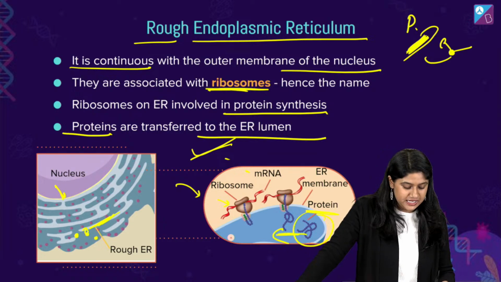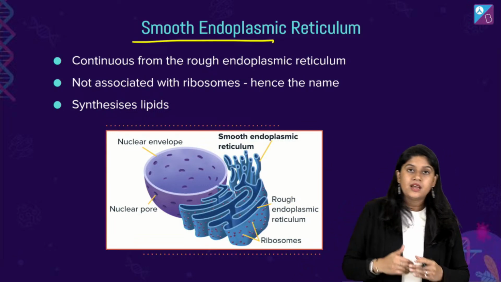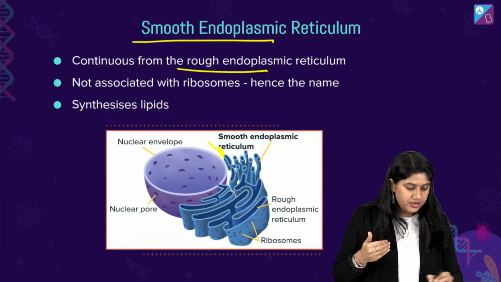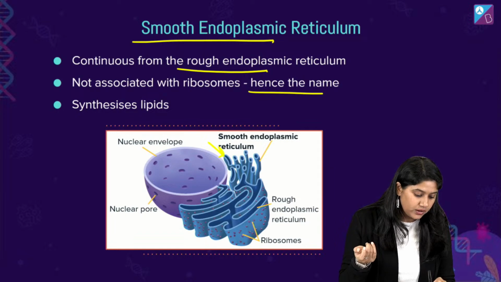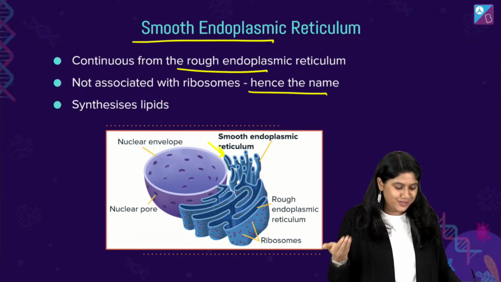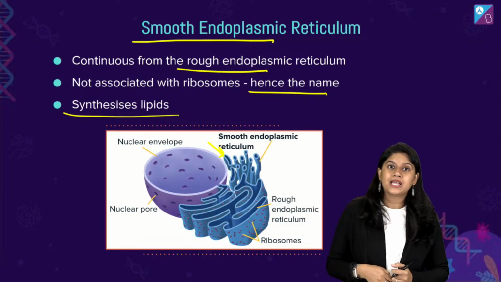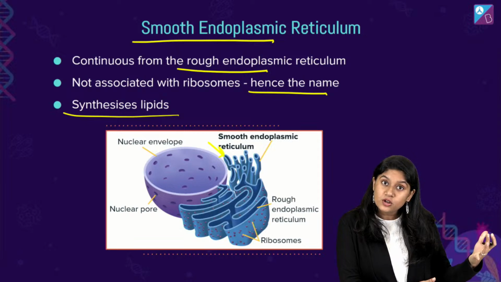Easy peasy. Now, let's talk about the smooth endoplasmic reticulum. They are continuous from the rough endoplasmic reticulum, we can see over here, right? They are not associated with the ribosomes. That's why we call them the smooth endoplasmic reticulum. They help in the synthesis of lipids. Apart from that, they play a very important role in the detoxification of toxins also, right?